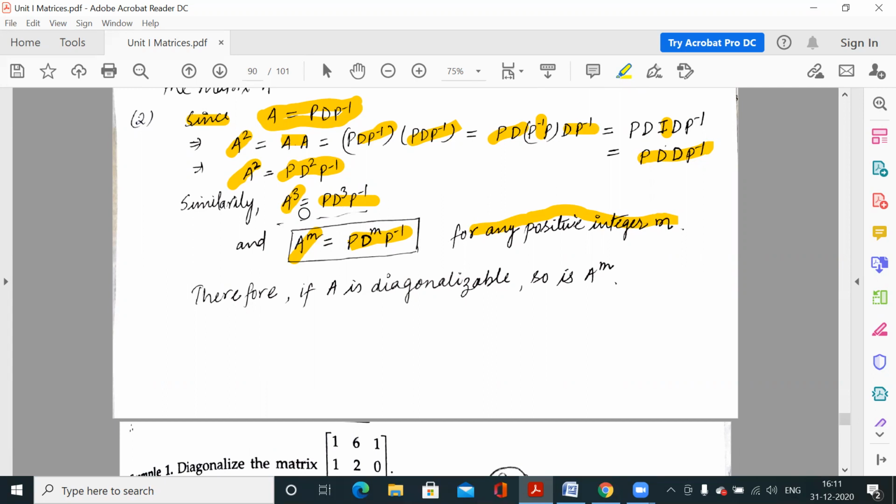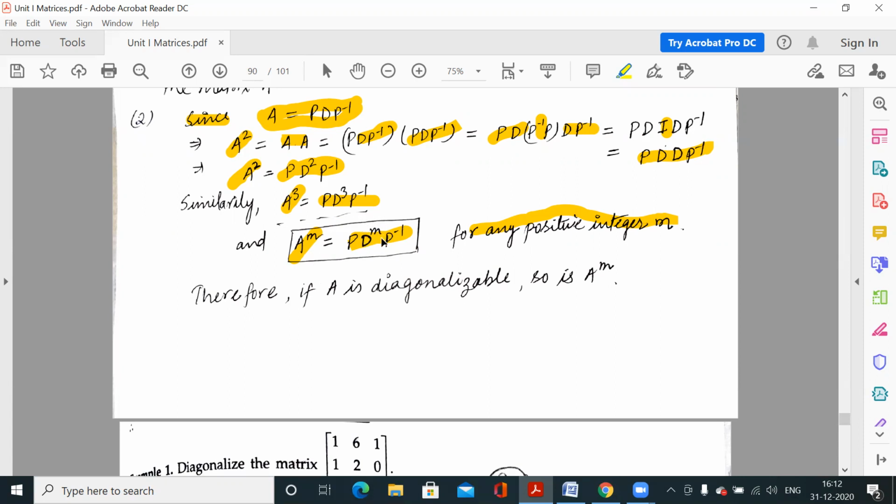Suppose we have to find A to the power 4. We have to find PD to the power 4 P inverse. If A is a matrix of order 3, calculating A to the power 4 is time consuming, but calculating D to the power 4 is easy because D is a diagonal matrix.